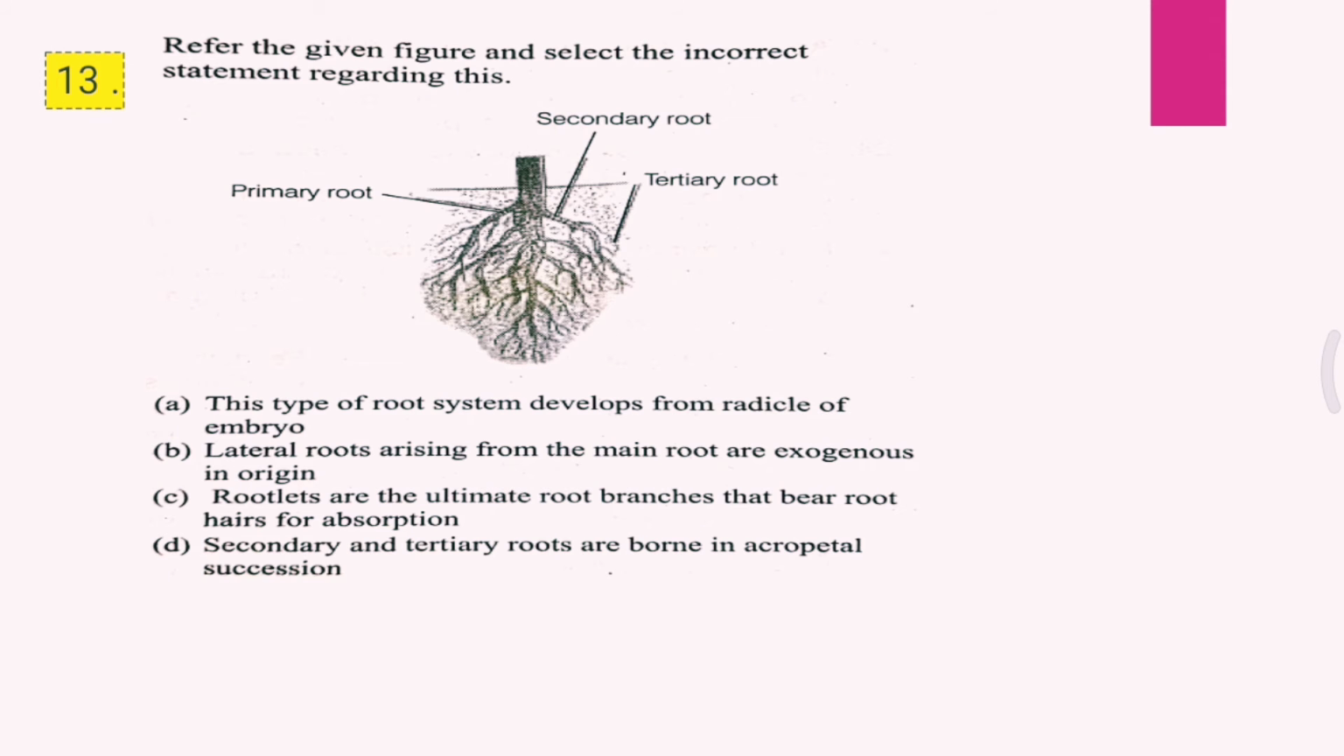Question 13. Refer the given figure and select the incorrect statement regarding this. A. This type of root system developed from radicle of embryo. B. Lateral roots arising from the main root are exogenous in origin. C. Rootlets are the ultimate root branches that bear root hairs for absorption. D. Secondary and tertiary roots are born in acropetal succession.